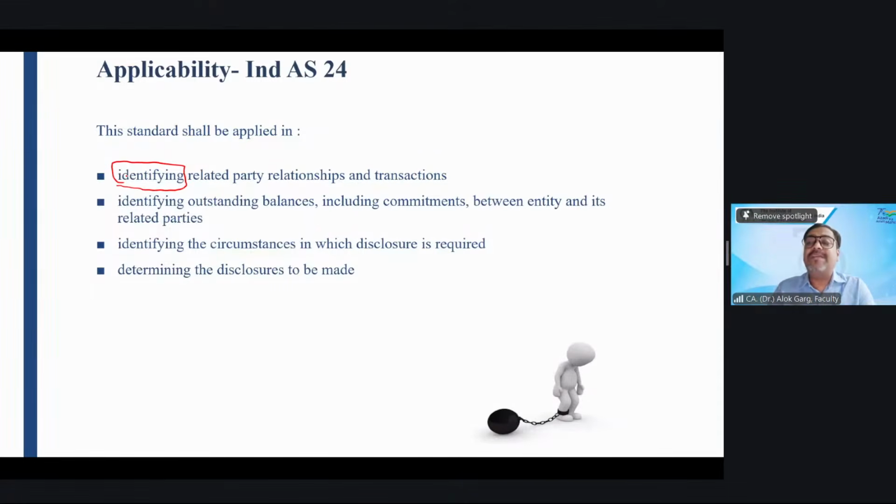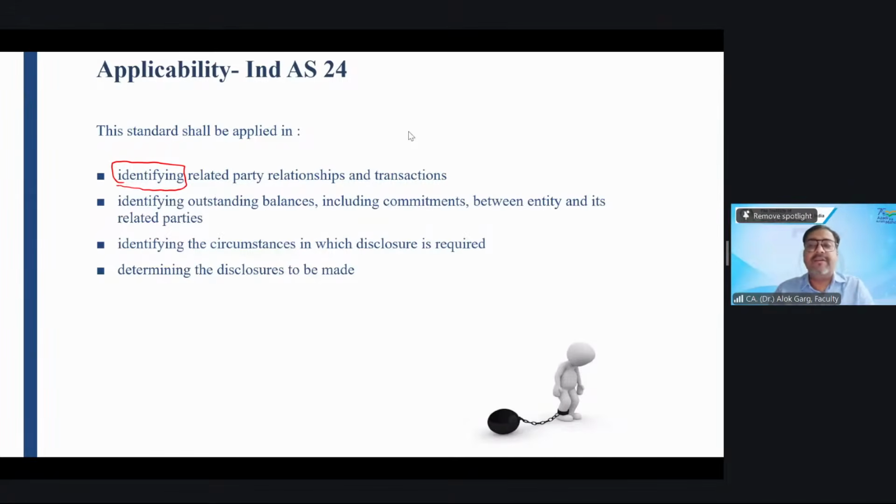This standard provides the guidance on who is the related party, and which relations will be covered under related party. For example, this standard says that if any company has control over another company, that company will become a related party. If any company has joint control or significant influence over another entity, that entity will become a related party. So this standard defines how to identify a related party relationship.